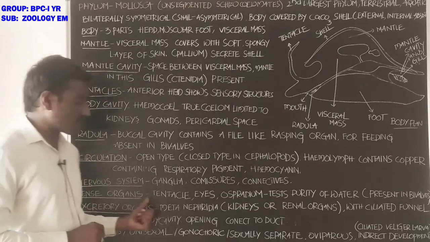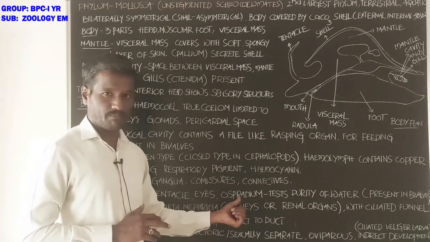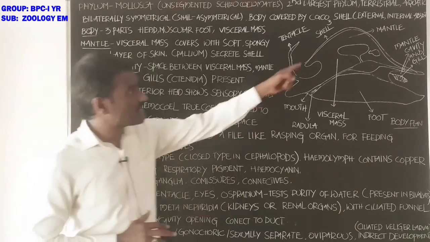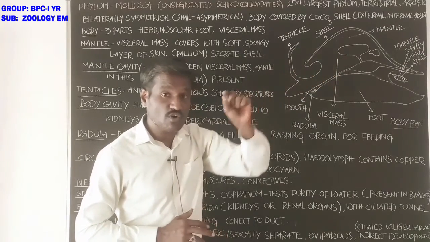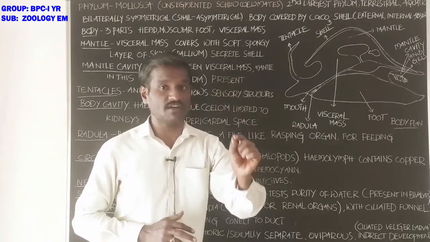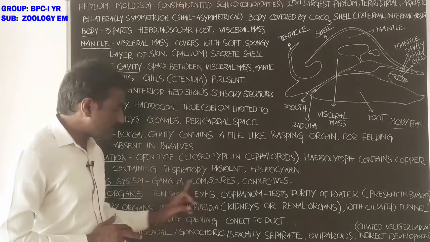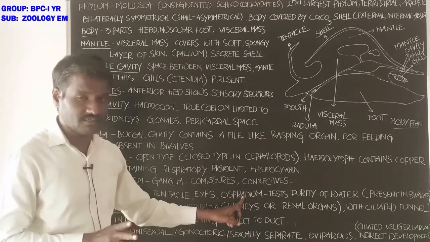Next, sense organs. Sense organs are tentacles, eyes, osphradium. Osphradium is located in the mantle cavity in the body of molluscans. Tentacles, eyes, osphradium are the sensory structures.